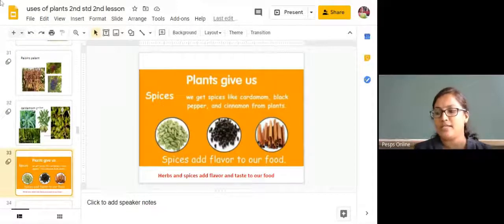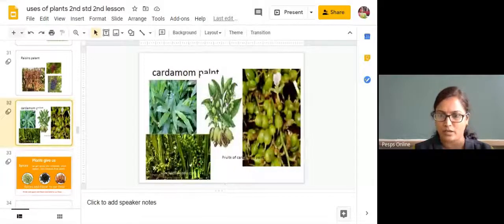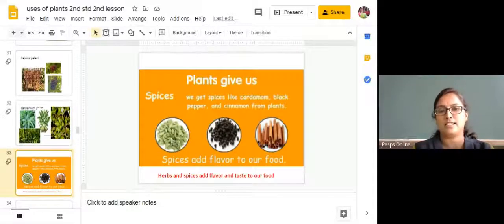study about the spices. We also get some of the herbs and the spices from the plants to add flavor and taste to our food. As I have already shown you, this is the cardamom plant. From this cardamom plant we are going to get the cardamom seeds.